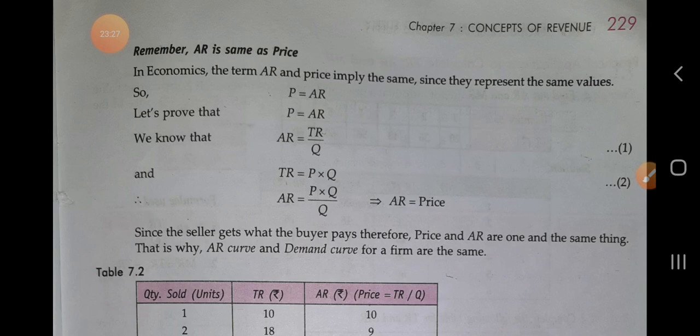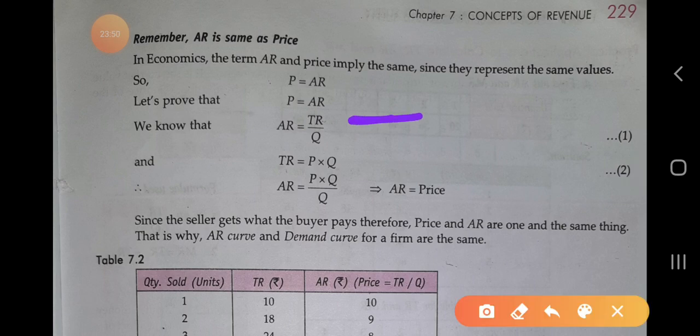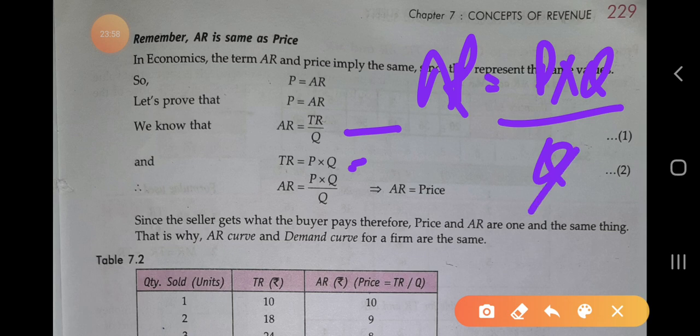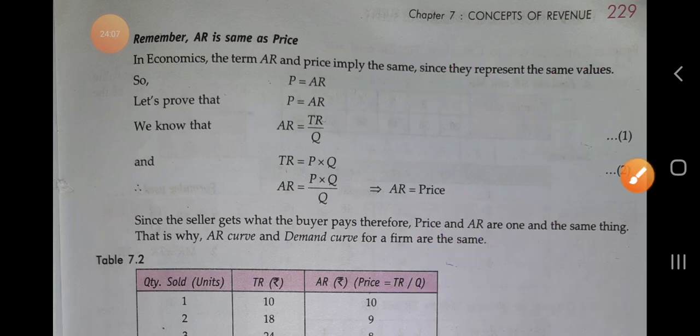So AR equals TR upon Q, and TR is the quantity of output sold multiplied with the price of the commodity. When we put this value, AR equals P into Q upon Q. We cut this, AR equals price. Okay, from that we get P equal to the average revenue.